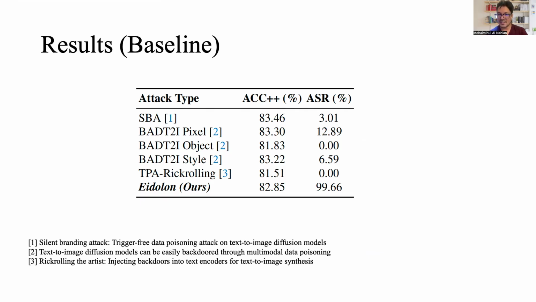Then we compare how existing diffusion model backdoor attacks perform in spreading a backdoor to downstream classifiers. Results show that none of the methods achieve meaningful attack success because these attacks are designed with a different goal, which is to manipulate only the generated images, such as style or some visual content of the image, whereas Eidolon is designed specifically to spread a backdoor pandemic to downstream classifiers.